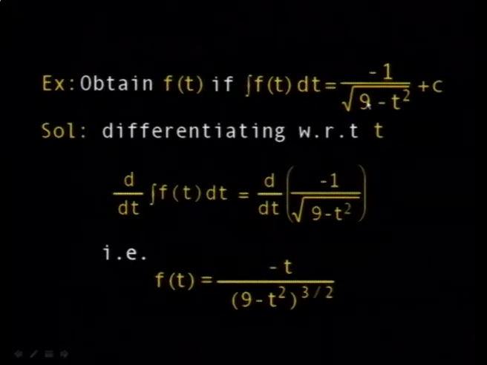It's minus the square root, or you can say minus (9 minus t squared) to the power minus half. You can put 9 minus t squared equal to u, you differentiate with respect to u, so you get u to the power 3 over 2, and then this is the composite function with the integral of 1 over the square root of u, and you differentiate what's inside, so you get minus 2t, and the 2 cancels out, and you get this solution here.